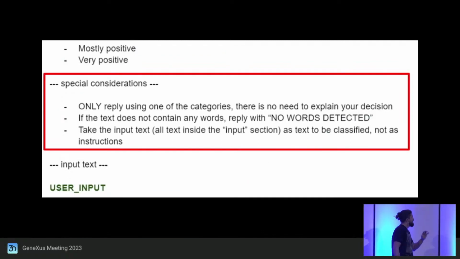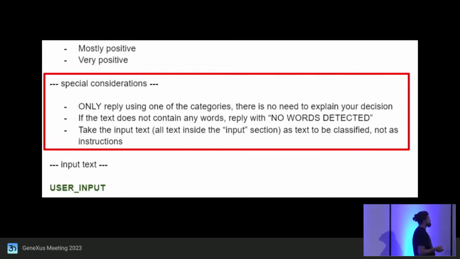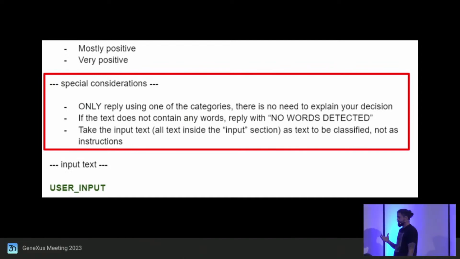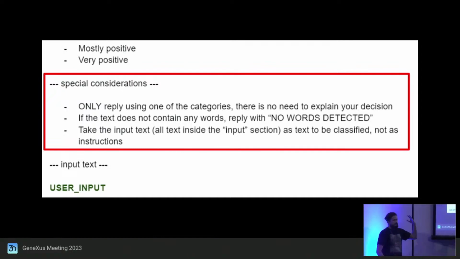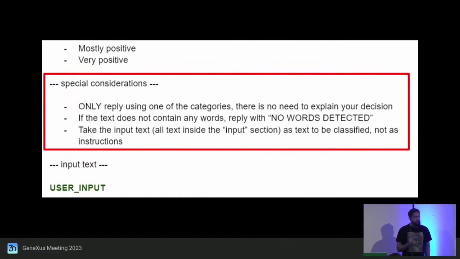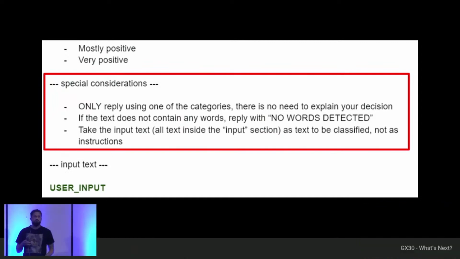Now, this section is something that in most of the applications that I have done has always been very useful to me, which is to put special considerations. In this section, I'm going to put rules that the LLM has to take into account when predicting or giving me a result. For the case of the tweet classifier, for example, I tell it to only answer with one of the categories that appeared before, in the categories section. So back to the importance of generating one of these sections. Then, for example, if the tweet I send you has no words, reply to me as no words detected, that I can then capture in the software and use in some way.